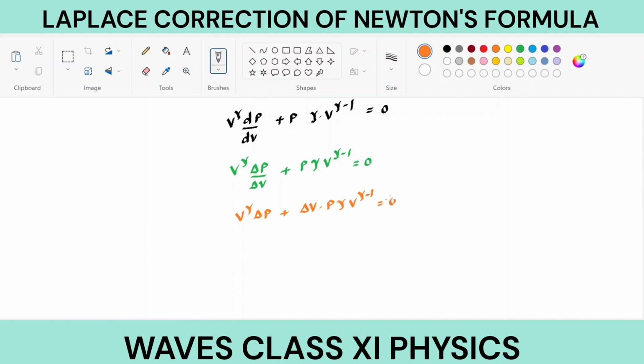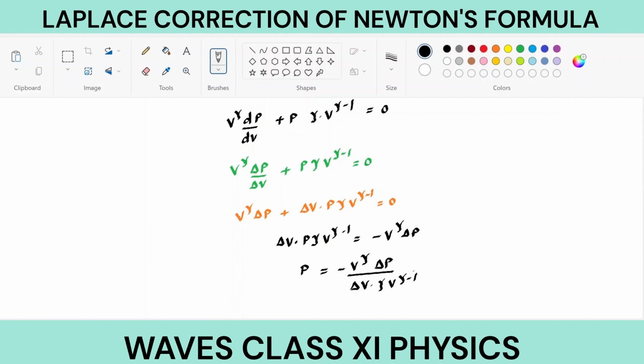Let's take the first term to the right hand side. It will be delta V into P gamma V to the power gamma minus 1 equals minus V to the power gamma delta P. Now, taking all other parameters to the right hand side and keeping pressure P on the left hand side, it will give P equals minus V to the power gamma delta P upon delta V into gamma V to the power gamma minus 1.